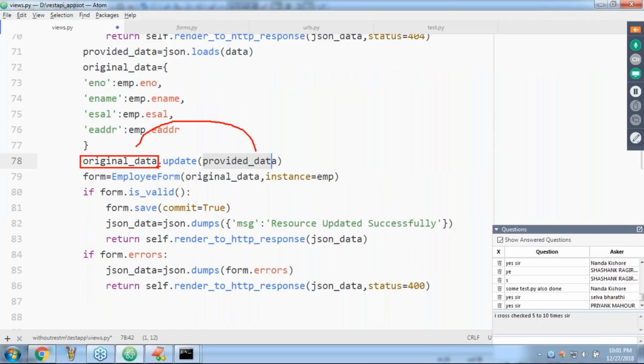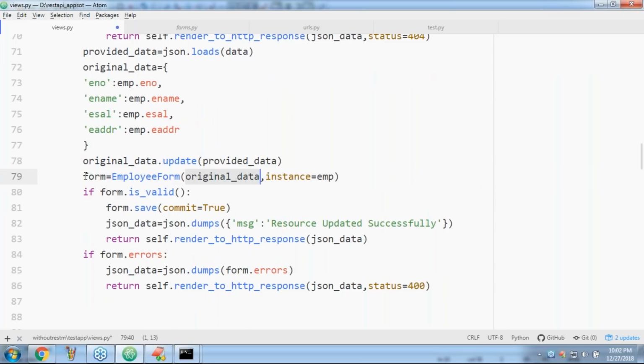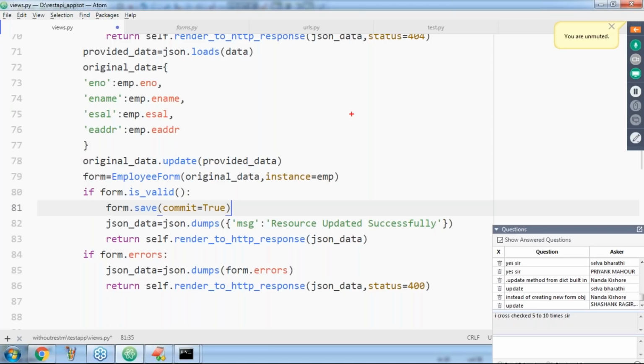Now with this original data, can you please create a form object? Have you observed? Instance is equal to EMP. Why do we have to take this one? Because, sir, we have to consider this data for this existing object.